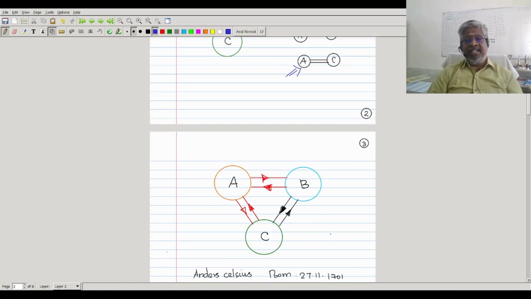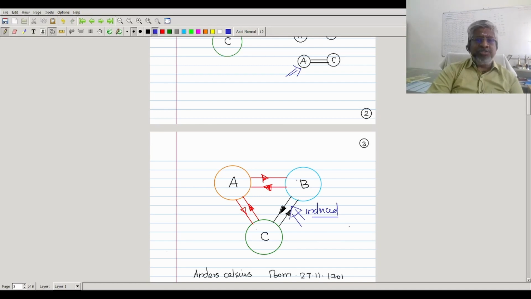So A and B, and A and C, are in thermal equilibrium independently. Then we can say B and C are in thermal equilibrium. So this is inferred, because we don't know whether B and C are in thermal equilibrium, but we know A and B are in thermal equilibrium, A and C are in thermal equilibrium independently. Okay, then B and C are in thermal equilibrium. This has to be understood. This is what the zeroth law says.